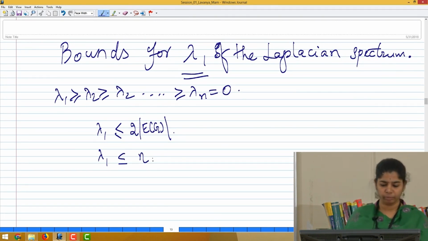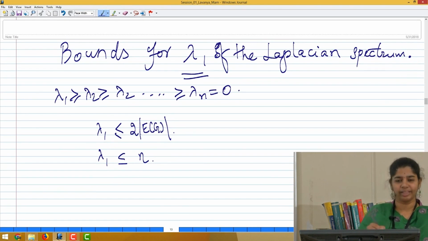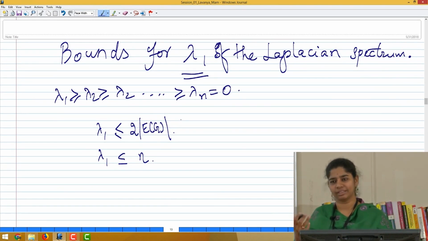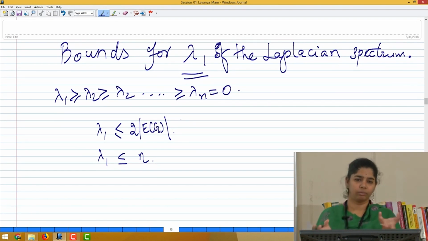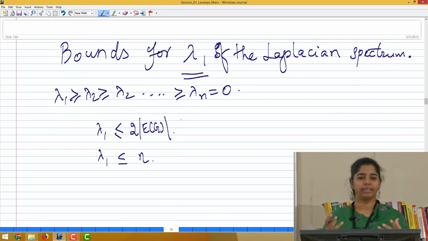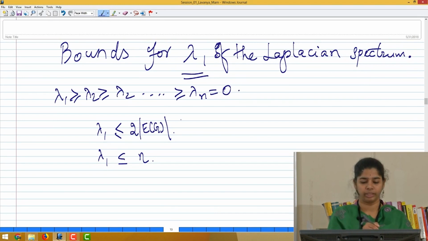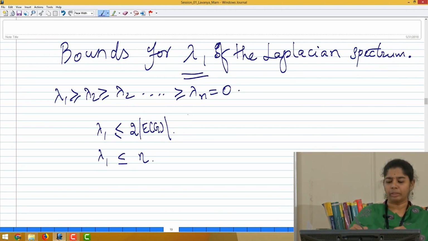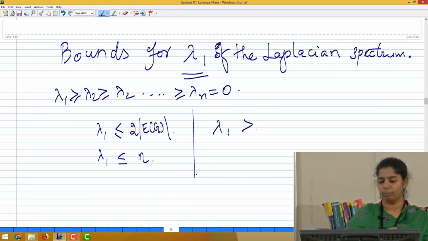Obviously, we should be expecting all these. Twice the number of edges is a very big number when you have a dense graph, at least as long as you have a minimum connected graph. So, we have got some answers for the upper bound. What do you think would be the lower bound